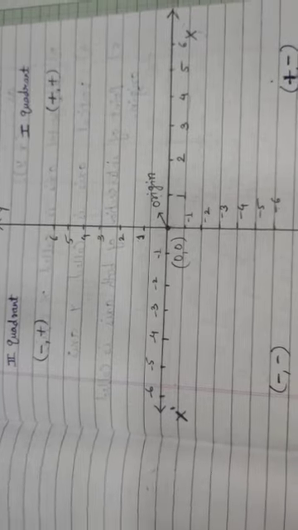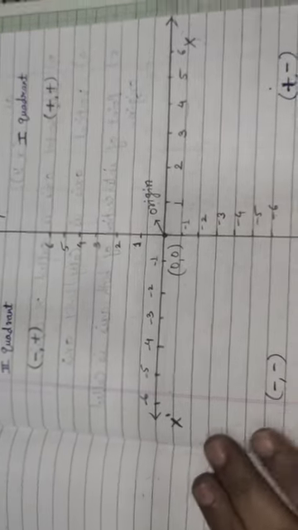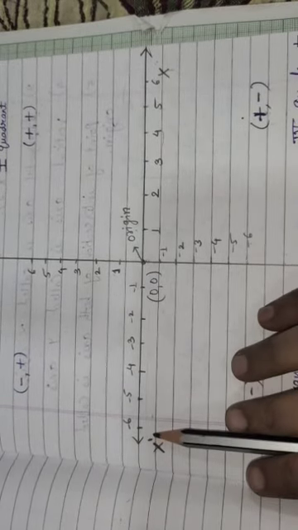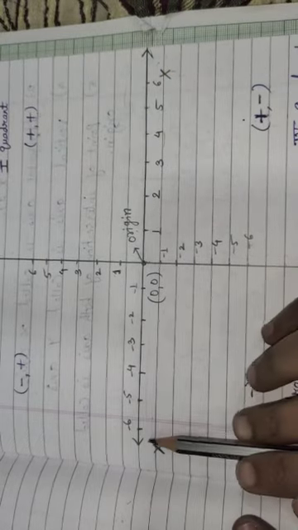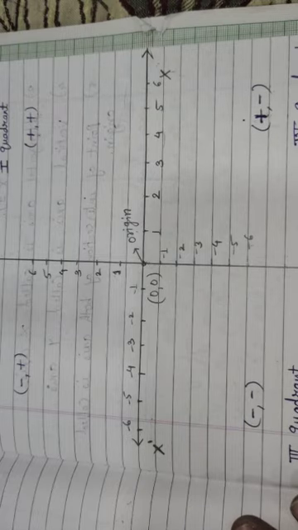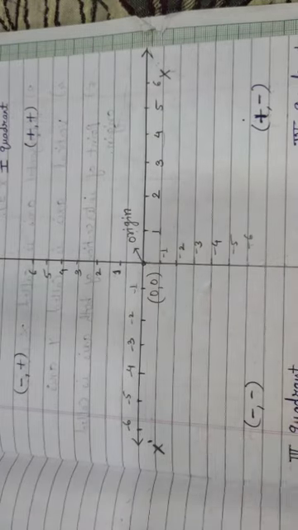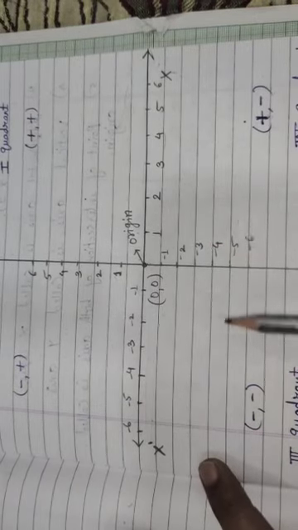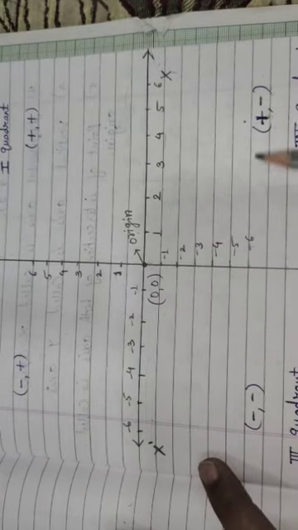So come on, let us start this chapter. In coordinate geometry, this is a plane. In space we consider it as a plane. Now, when two axes, one horizontal and one vertical, are drawn on a plane, they divide the Cartesian plane into four parts. These parts are called quadrants.